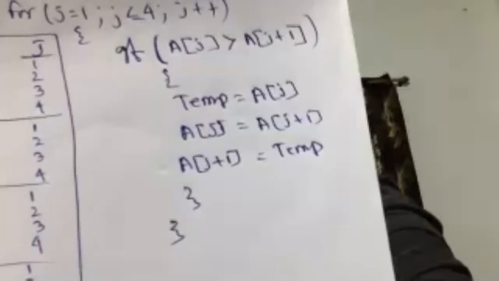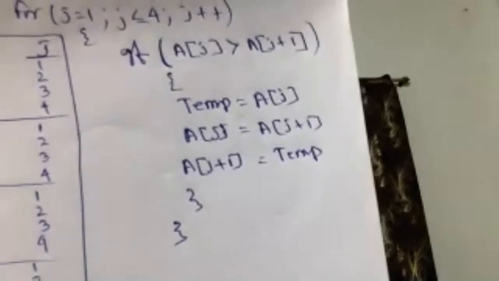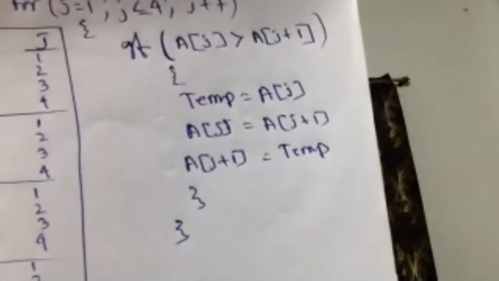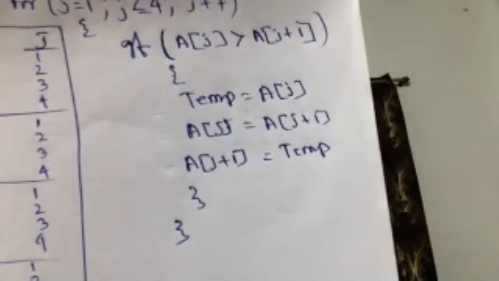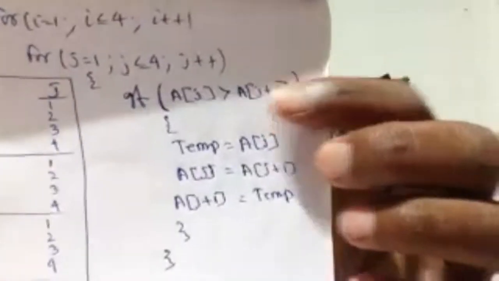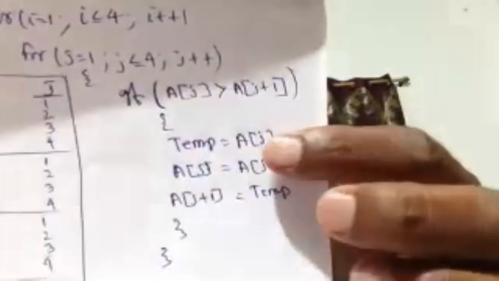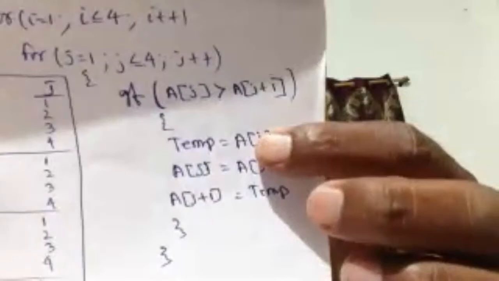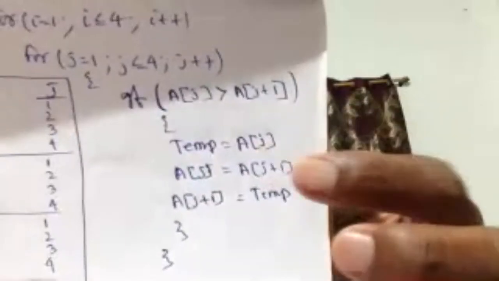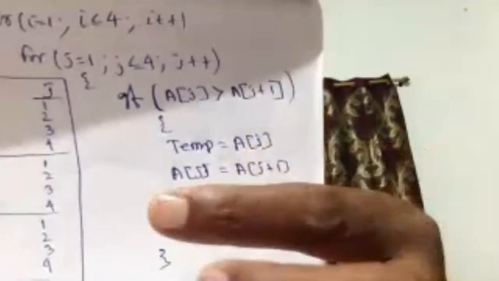If you compare with the previous algorithm, earlier first value is available in big, but in this case first value is available in A1. So A1 means AJ. J is the first value. J first value is equal to what? 1. So temp holds the first value, first value is equal to the second value. Then second value is available in temp, means I access the data. It's clear?